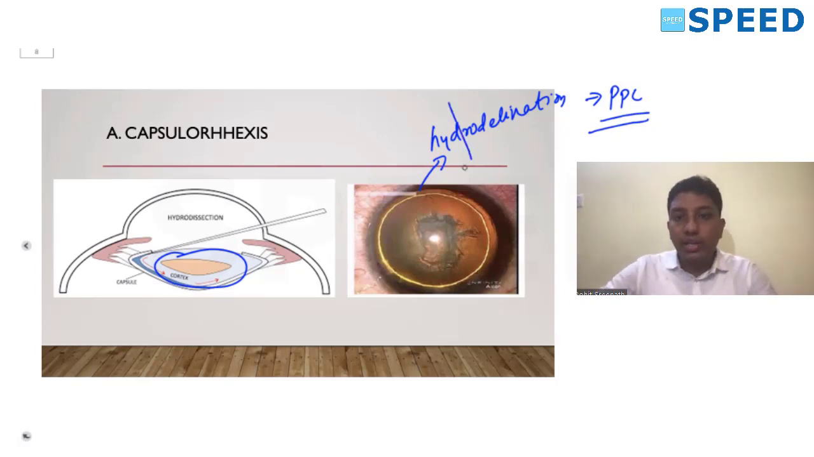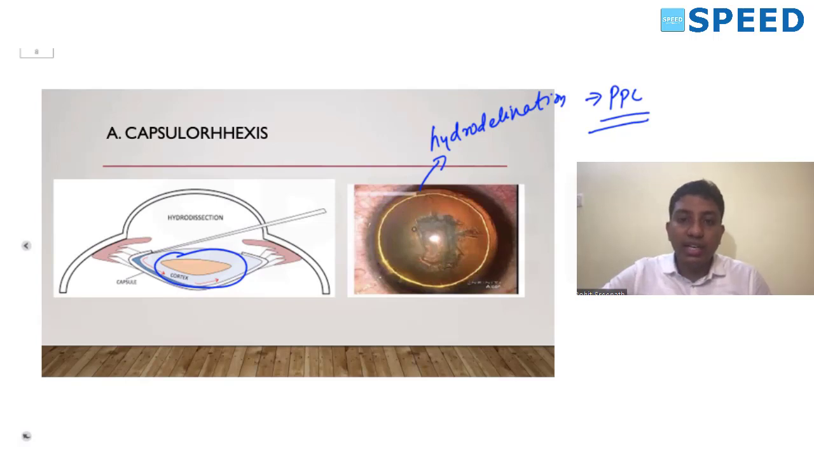So what is the hydrodelineation process? In a hydrodelineation, the fluid wave, as I told, is injected into the substance of the nucleus, thereby the central nuclear core is separated from the outer cortex. Because of this, we get a golden ring like reflex. This is a characteristic feature of hydrodelineation. Hydrodelineation is typically done in a cataract known as a posterior polar cataract. So in a posterior polar cataract, we have to do a hydrodelineation.